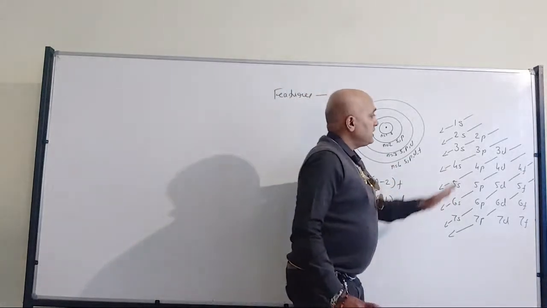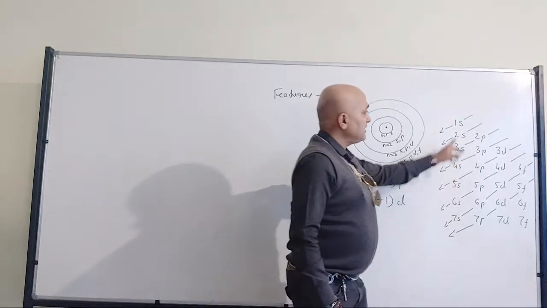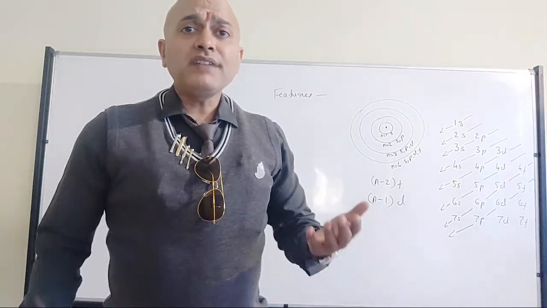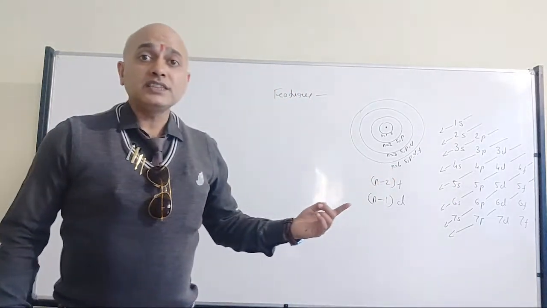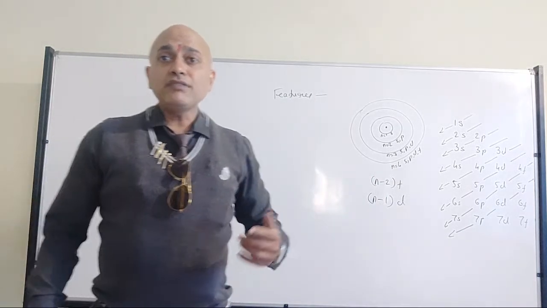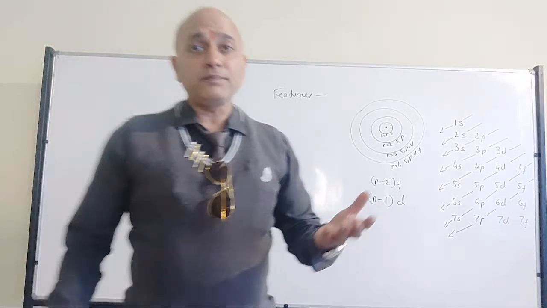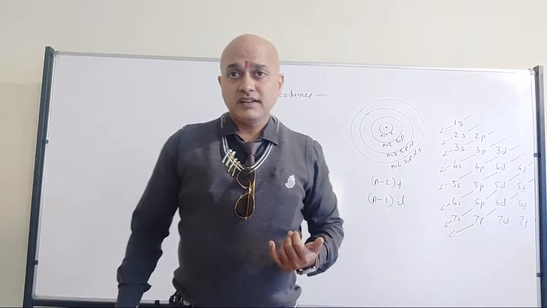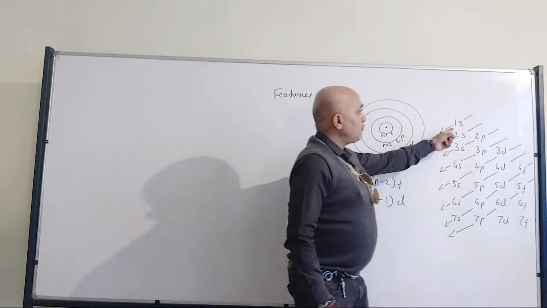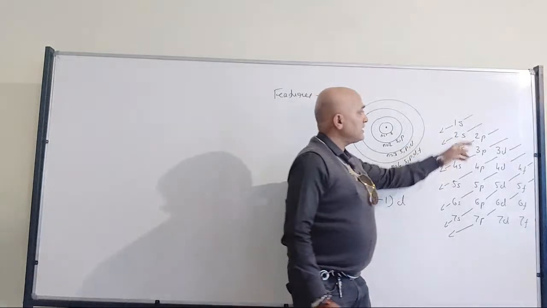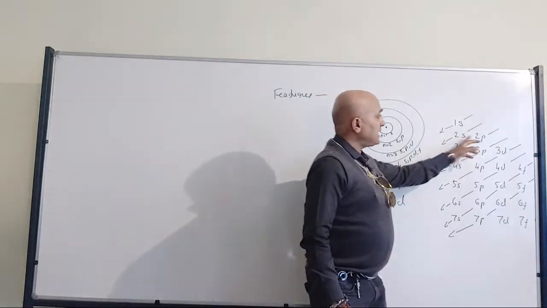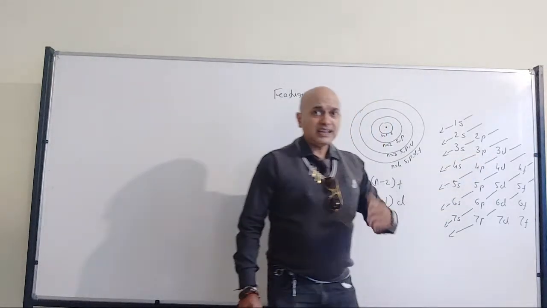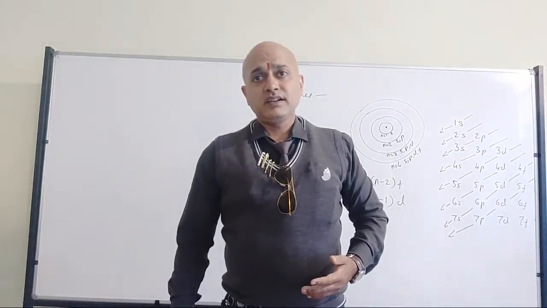Now, this is the Aufbau diagram. That's where electrons will be occupying, that's where electrons will get filled up, right? So always remember that the Aufbau diagram is nothing but an energy level diagram. And always remember that in nature, energy goes from lower energy to higher energy. The same logic is applicable. 1s will be of lower energy compared to 2s, which will be lower energy compared to 2p. Then 3s will be of lower energy compared to 3p. Like that, it is going to be arranged, right?